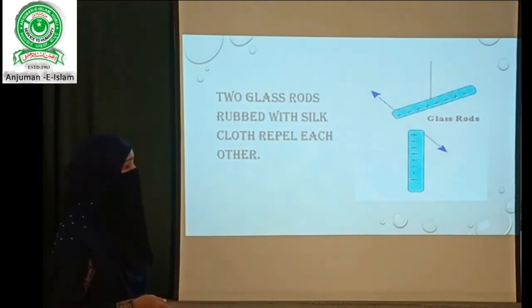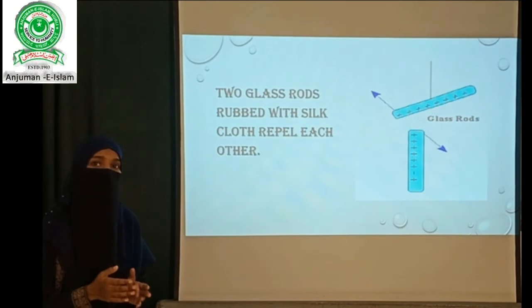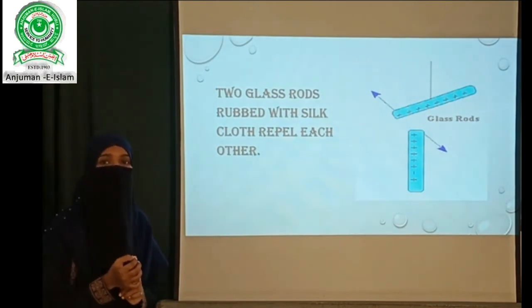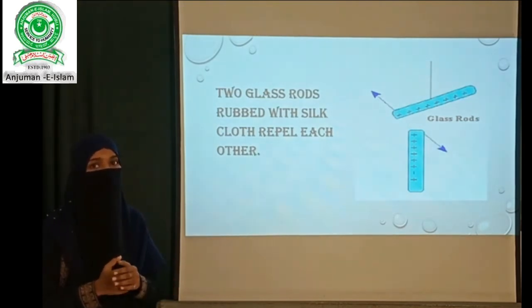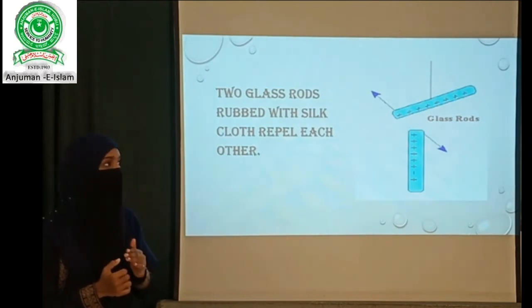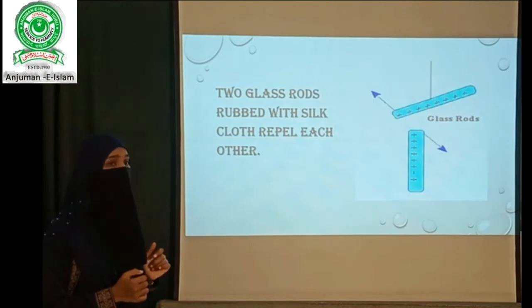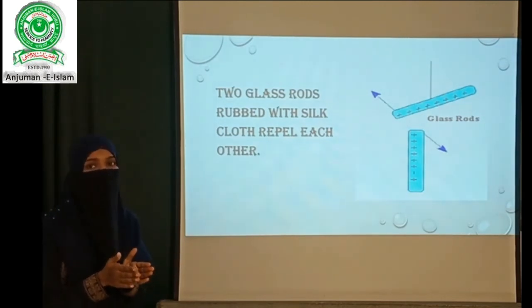So let us take two glass rods. Rub these two glass rods with silk cloth. Just now we have seen that whenever we rub a glass rod with silk cloth, the glass rod gives electrons to the silk cloth and it becomes positively charged. So we have taken two such positively charged glass rods, and bring these two glass rods close to one another.